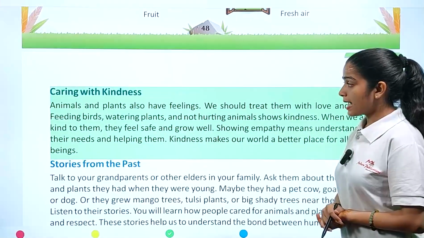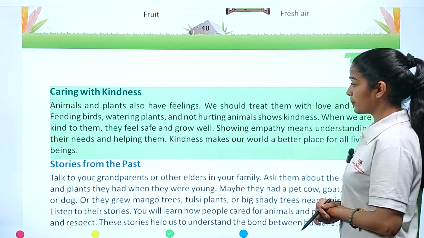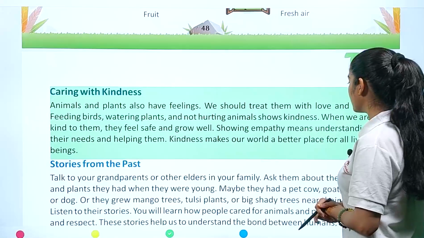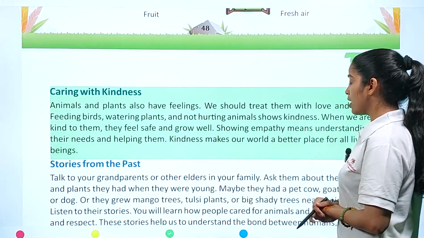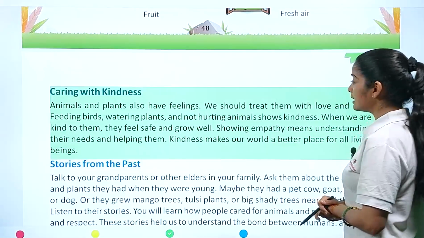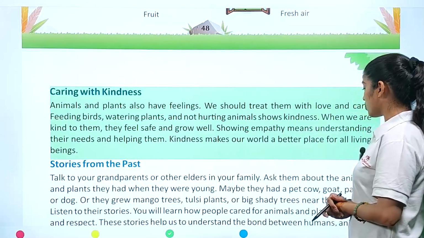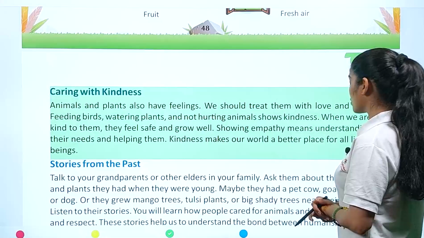Caring with kindness. Animals and plants also have feelings. We should treat them with love and care. Feeding birds, watering plants, and not hurting animals shows kindness. When we are kind to them, they feel safe and grow well. Showing empathy means understanding their needs and helping them. Kindness makes our world a better place for all living beings.